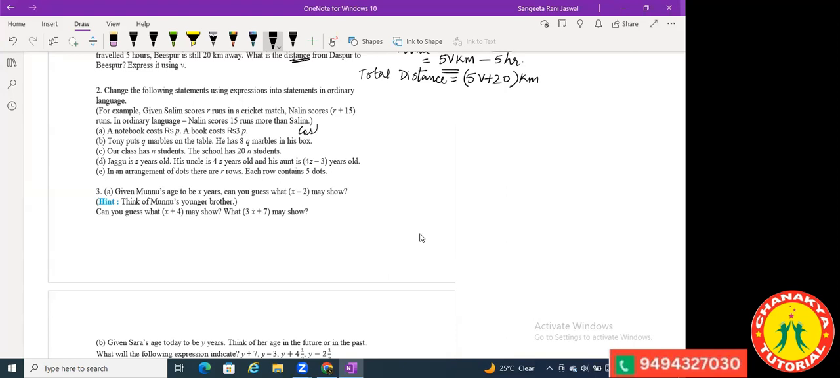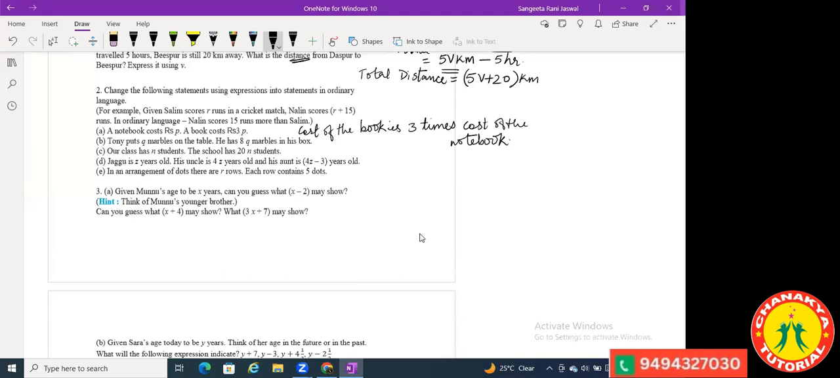Cost of the book is 3 times cost of the notebook. Okay. Understood this much? Yes, ma'am.